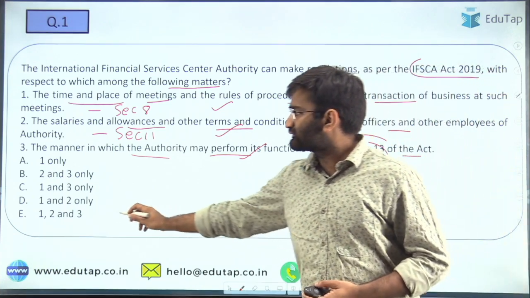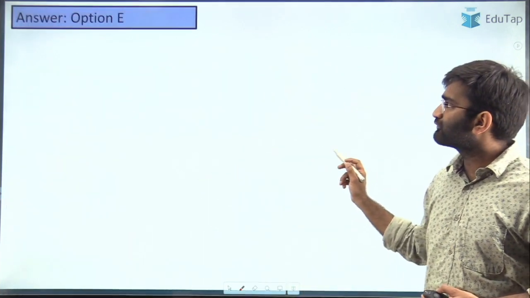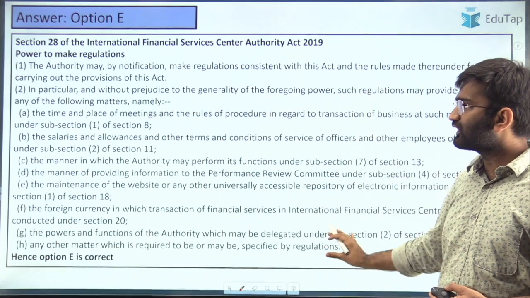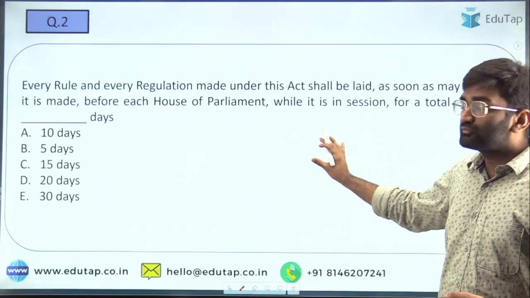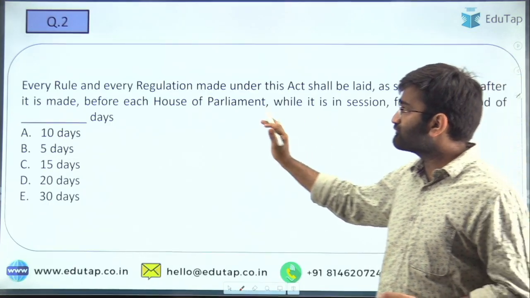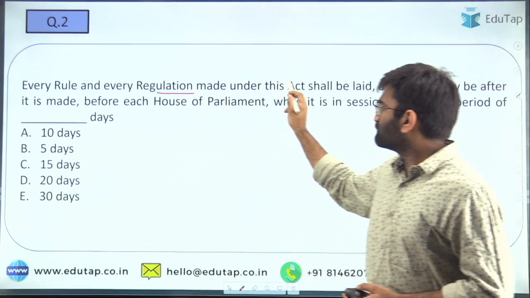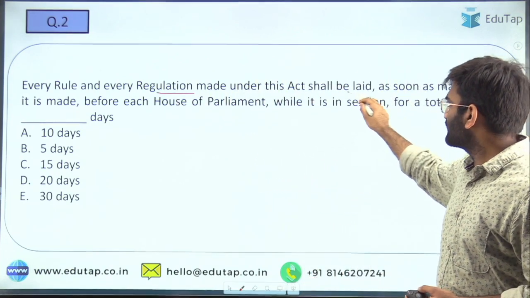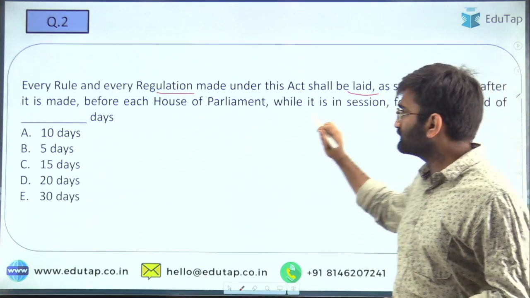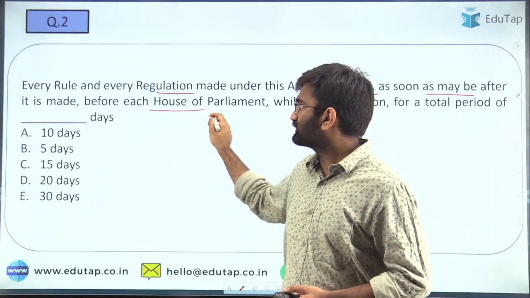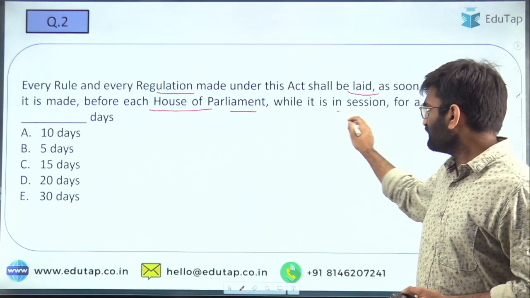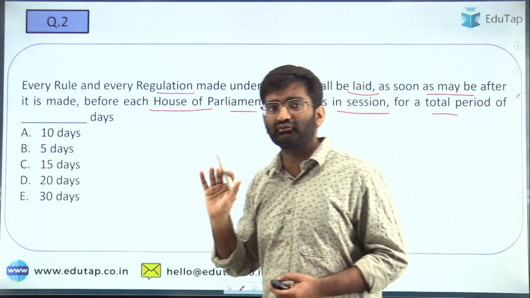So E is the correct answer here, and the provisions, as we have already seen, are given here. Moving on to question 2, here you have: every rule and every regulation made under this Act shall be laid, as soon as may be after it is made, before each House of Parliament while it is in session for a total period of dash days.